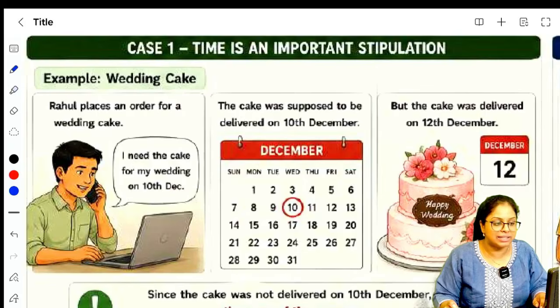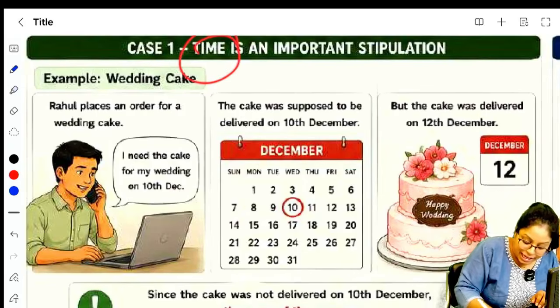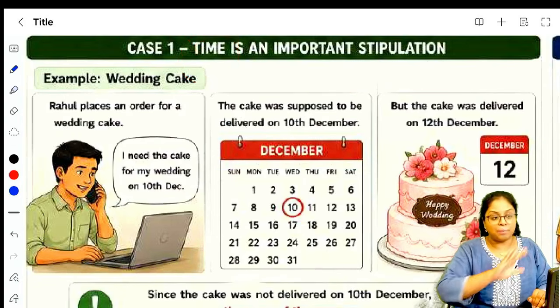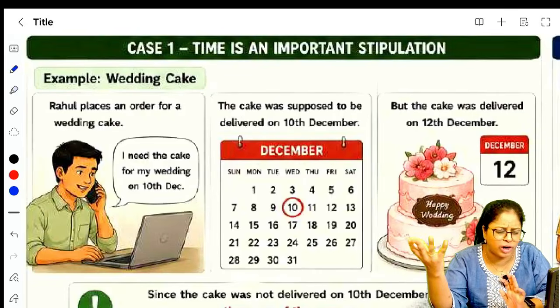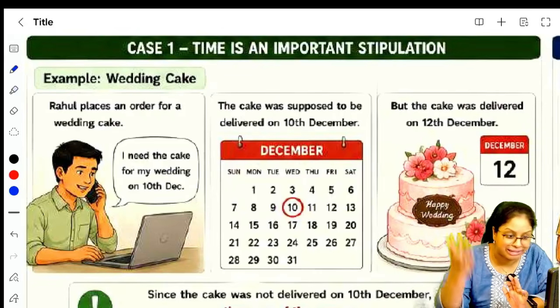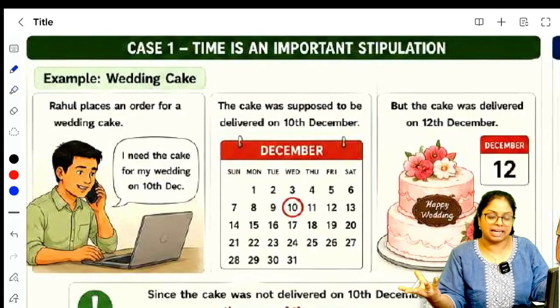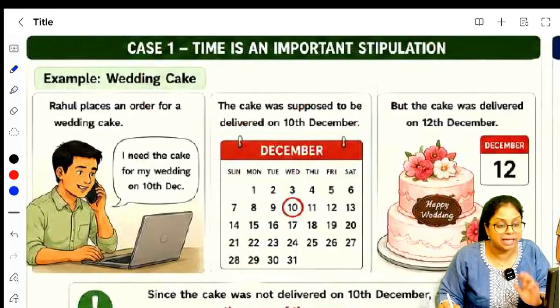Are you able to understand? In this contract of sale, time is important. அப்போ 12th நீ deliver பண்ணா, the person who is getting married, Sanjay, cannot be forced to accept because on 12th he would say, what are you giving the cake for? The guests have gone on 10th. I told you to deliver the cake on 10th because 10th was my reception. 10th you did not bring. இப்போ 12th எடுத்துட்டு வந்து எனக்கு அது என்ன யூஸ் இருக்கு? In this contract, time is a stipulation. Time is an important term.